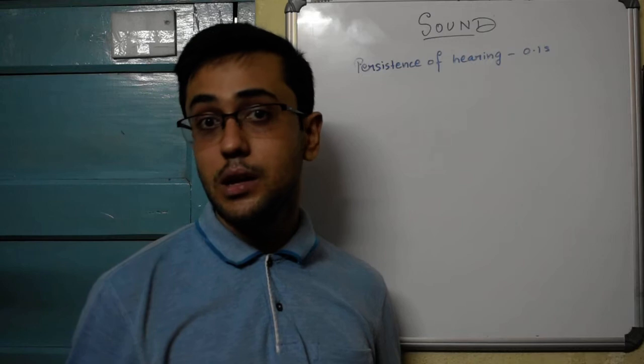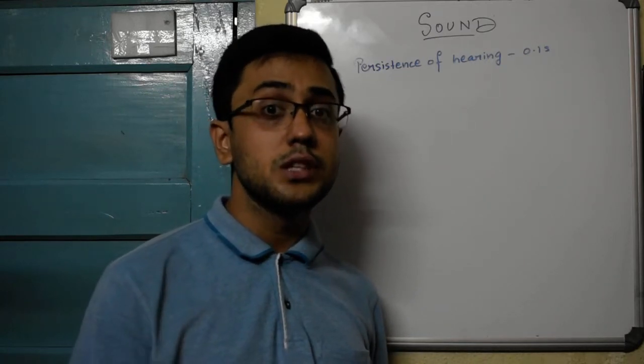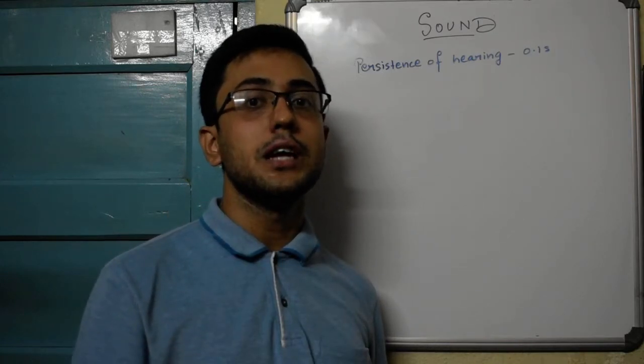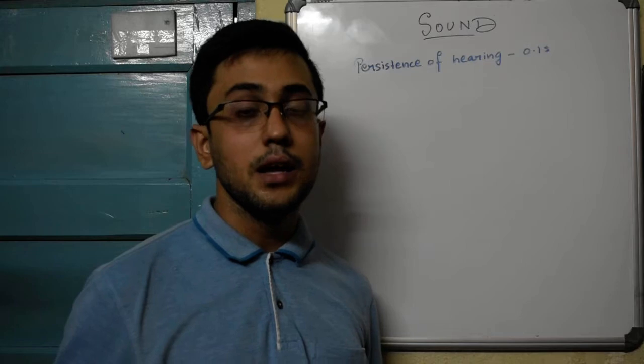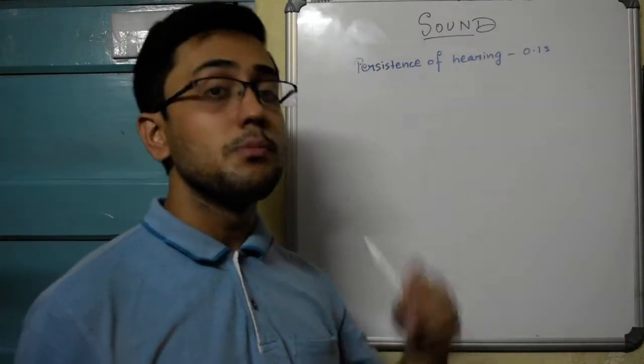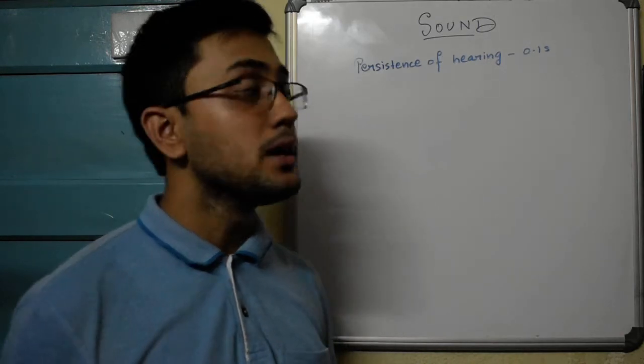In order for me or for any human being to distinguish between two sounds as two separate sounds, they have to enter the ear at least after a time interval of 0.1 second. If the sounds reach the ear within 0.1 second, that is the persistence of hearing of the human ear, we cannot distinguish them as two separate sounds.